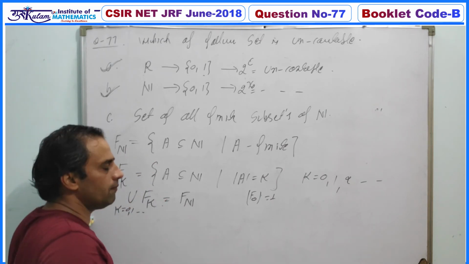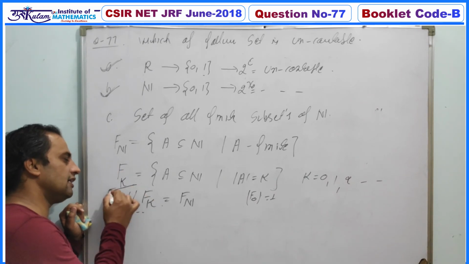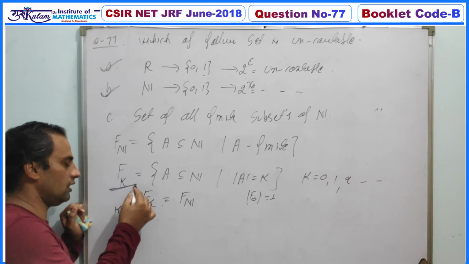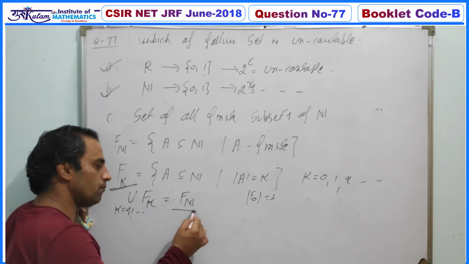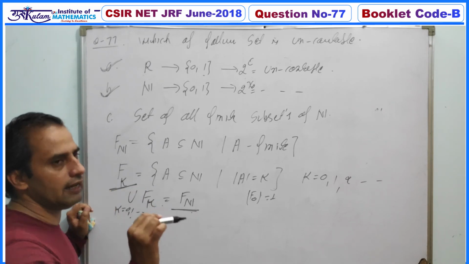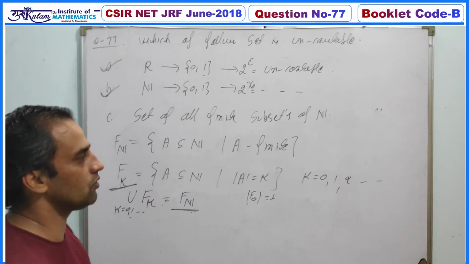Similarly, there are countably infinitely many subsets with two elements. So for every k, this set is a countable set, and we know that a countable union of countable sets is always countable. So F(N) must be countable. So in N, the number of subsets with finitely many elements is always countable.